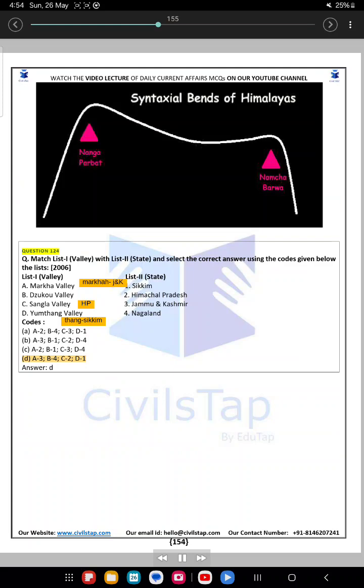Question 124. Match list 1, valley, with list 2, state, and select the correct answer using the codes given below. List 1, valley; list 2, state. A. Barkha Valley, 1. Sikkim. B. Zuko Valley, 2. Himachal Pradesh. C. Sangla Valley, 3. Jammu and Kashmir. D. Yumthang Valley, 4. Nagaland. Codes. A. A2, B4, C3, D1. B. A3, B1, C2, D4. C. A2, B1, C3, D4. D. A3, B4, C2, D1. Answer D.